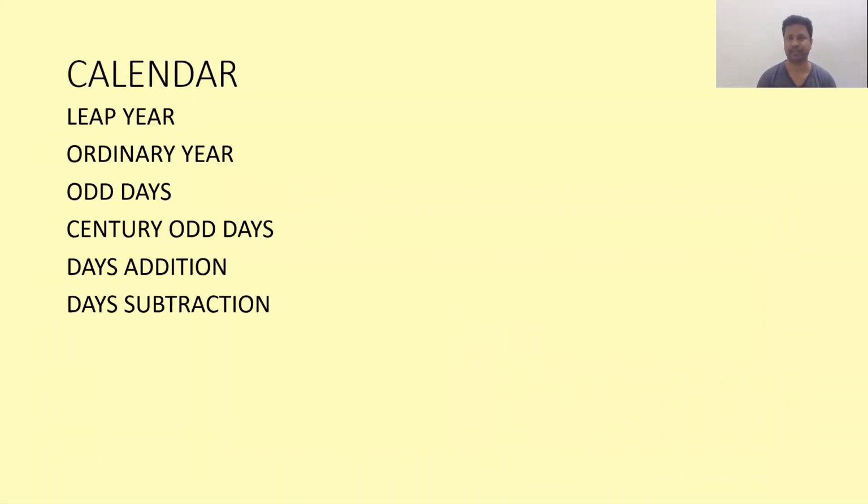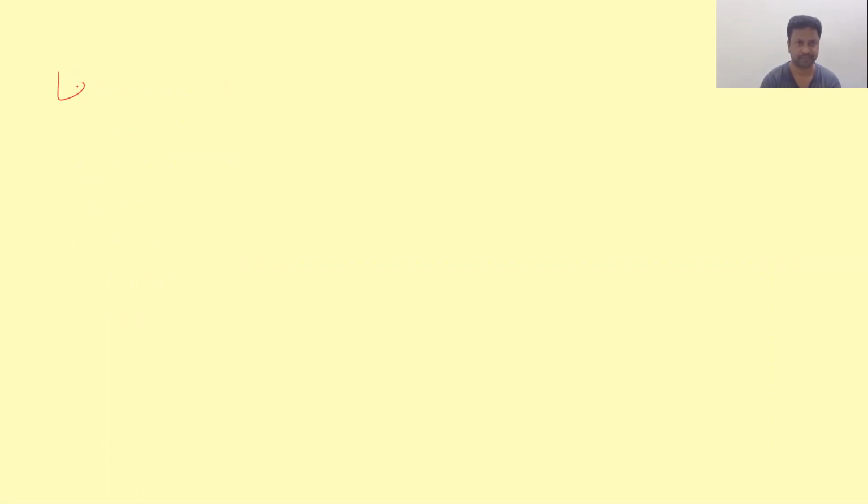First thing we need to know is what is meant by leap year, ordinary year, odd days, like this. So leap year means the statement is: the centuries must be divided by 400. Other than centuries, the years must be divided by 4. Then it is called a leap year. Only for the century, it needs to be divided by 400. Other than centuries, the remaining years must be divided by 4.